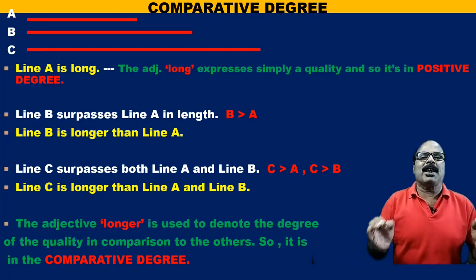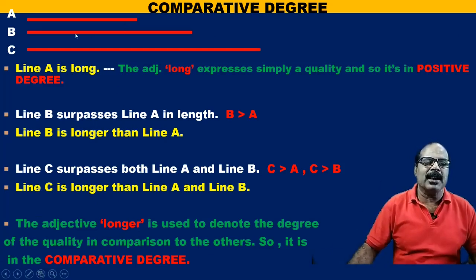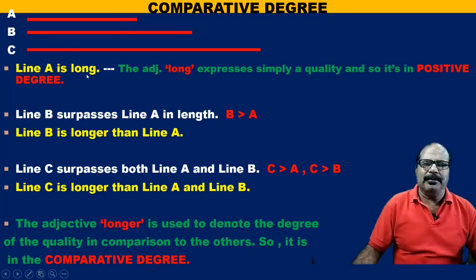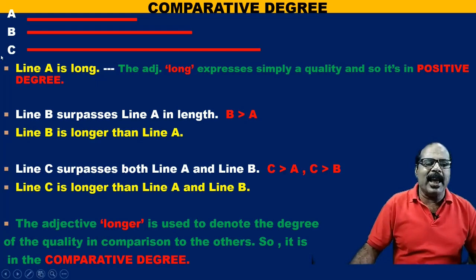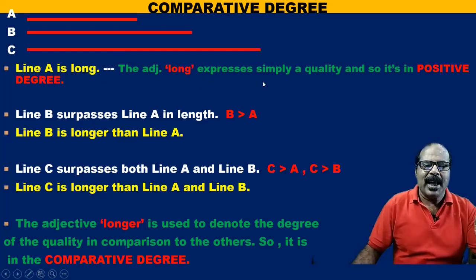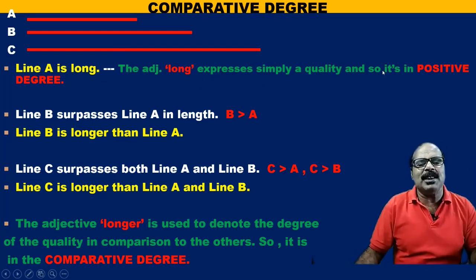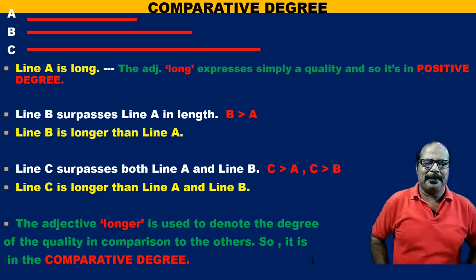Now let us think about comparative degree. Here I have drawn 3 lines, A, B and C. Now line A is long. I can say it is a long line. Line A is long. Now the adjective long expresses simply equality, and so it's in positive degree.